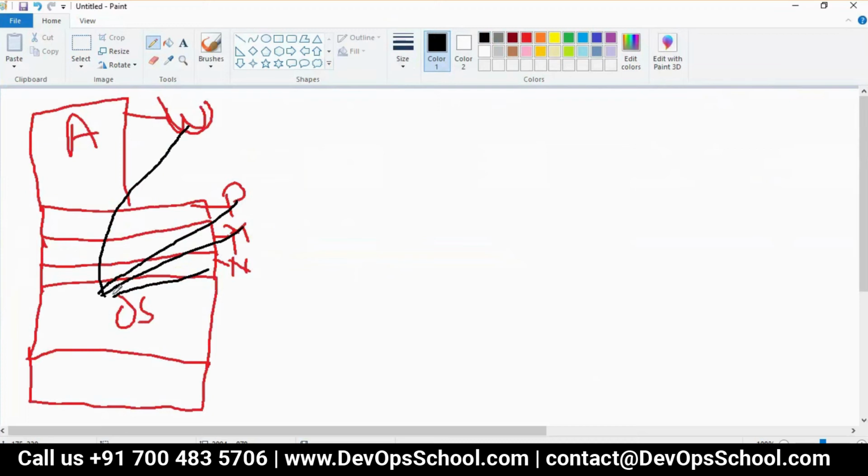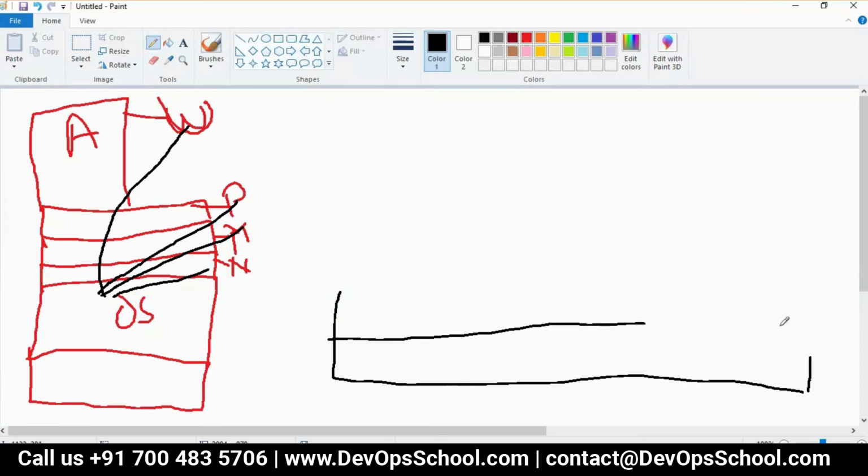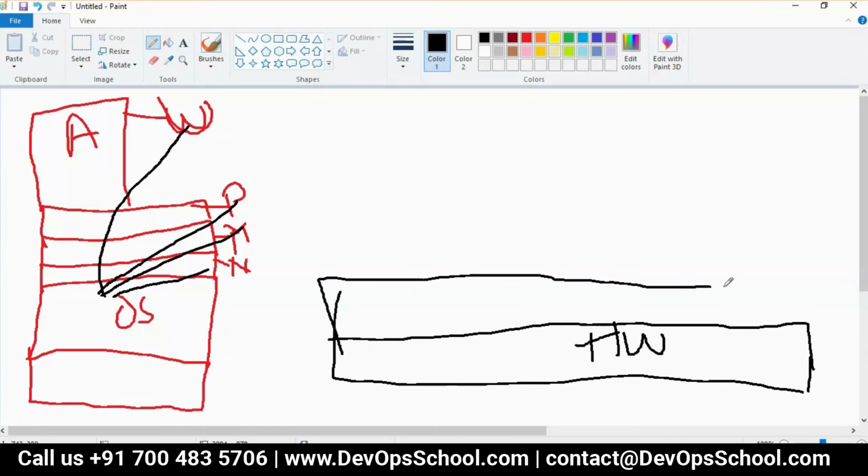Now, what we are doing in virtualization, we have hardware. On top of that, we have the operating system. Here, kernel or operating system, whatever you call it.